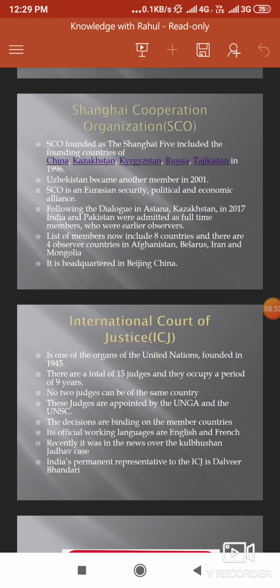It means that suppose there are 2 judges of the United States, under the Charter of the International Court of Justice it has been mentioned that there can only be 1 representation from the United States in such a case. Another important thing to note is that all the decisions made by the ICJ are binding on the member countries. The working languages of the ICJ are English as well as French, and India's permanent representation to the ICJ is Dalveer Singh Bhandari.